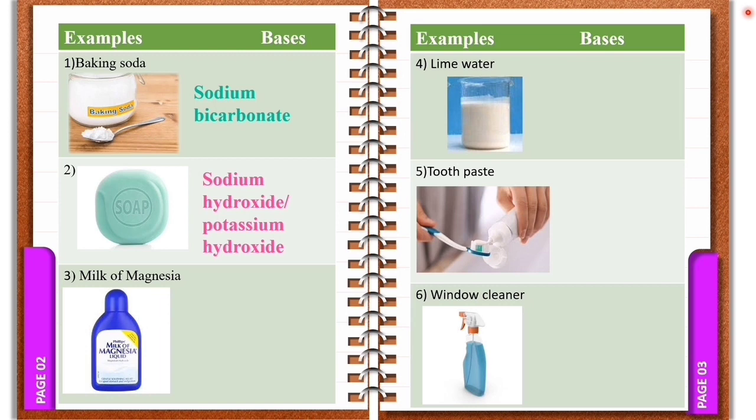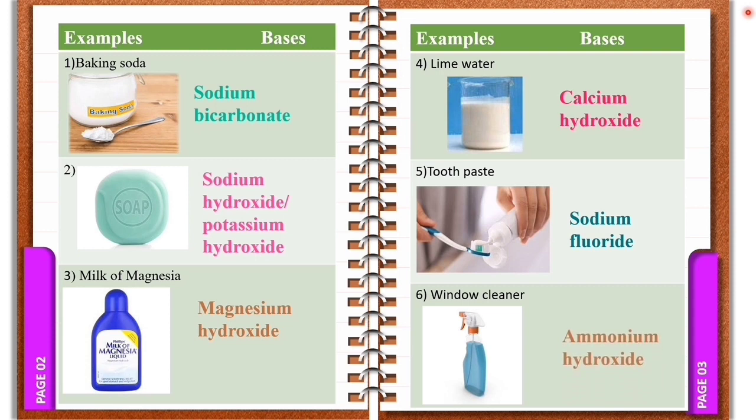Third one, milk of magnesia. It is a medicine which helps in digestion of our food. It contains magnesium hydroxide. Fourth one, lime water, it contains calcium hydroxide. Toothpaste contains sodium fluoride. Window cleaner contains ammonium hydroxide.